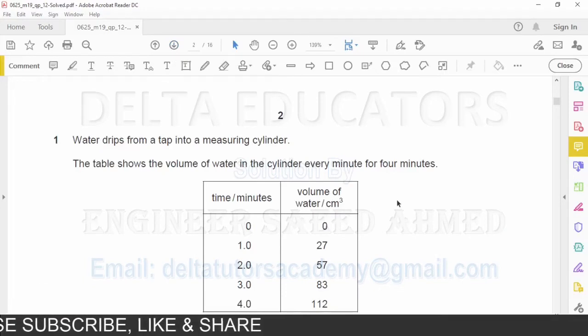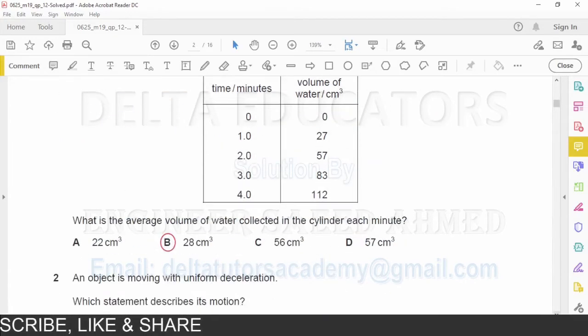Question 1. Water drips from a tap into a measuring cylinder. The table shows the volume of water in the cylinder every minute for 4 minutes. What is the average volume of water collected in the cylinder each minute? Here it is asked average volume of water.